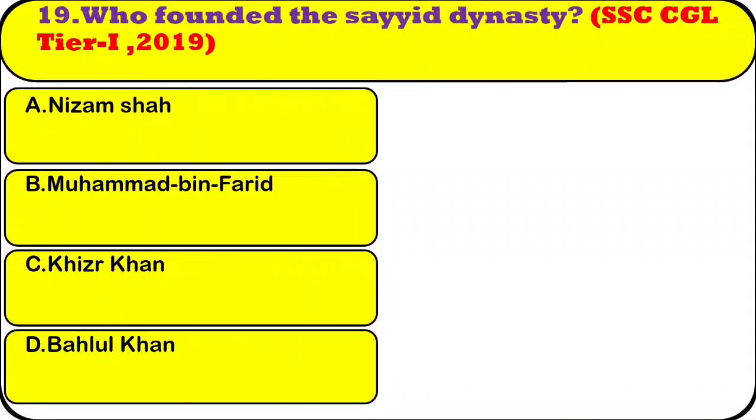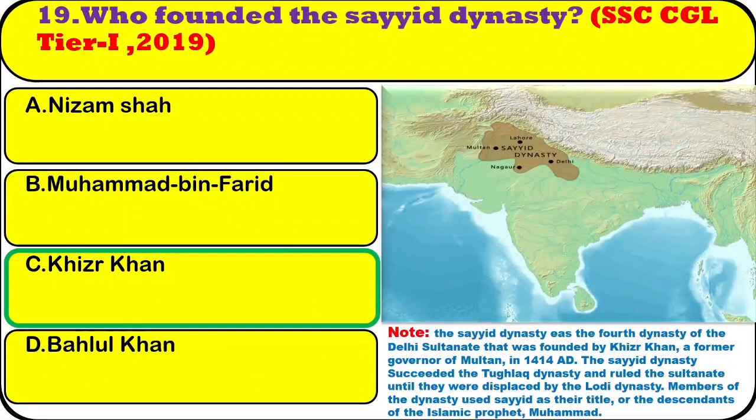Question number 19. Who founded the Sayyid dynasty? Option A, Nizam Shah. Option B, Muhammad bin Sayyid. Option C, Khizr Khan. Option D, Bahlul Khan. The right answer is option C.